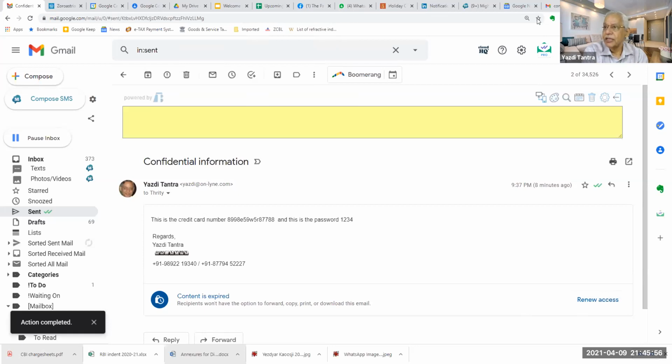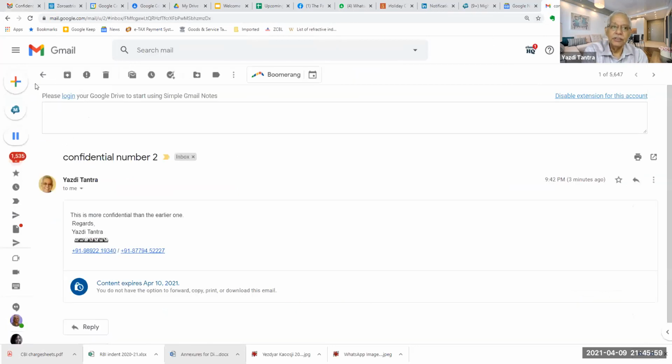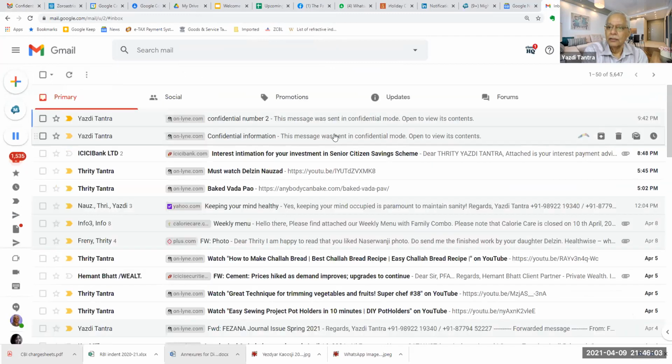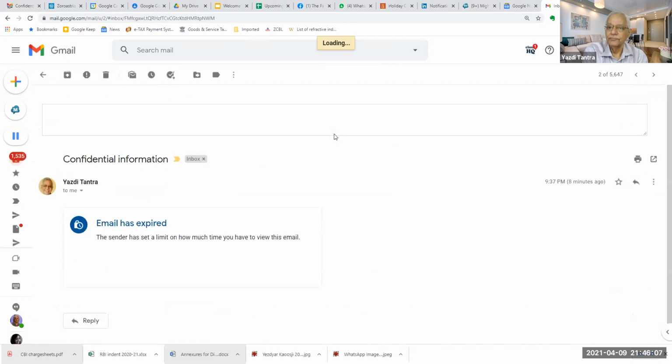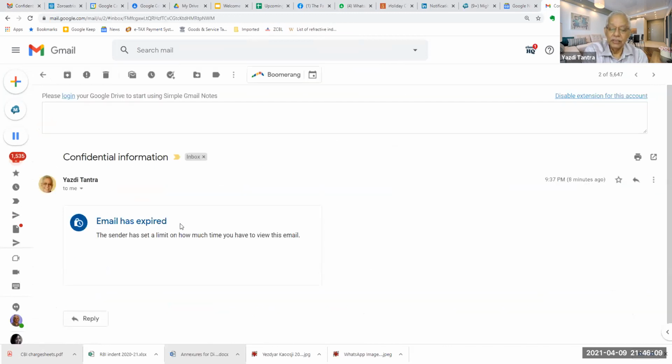Now that first mail, the recipient, I'll go to the recipient. I'll try and open this. It says email has expired. So even before that one day, you can revoke access.